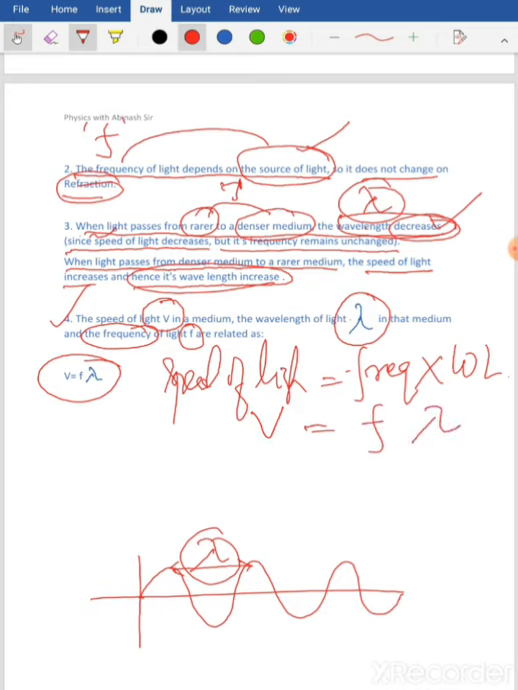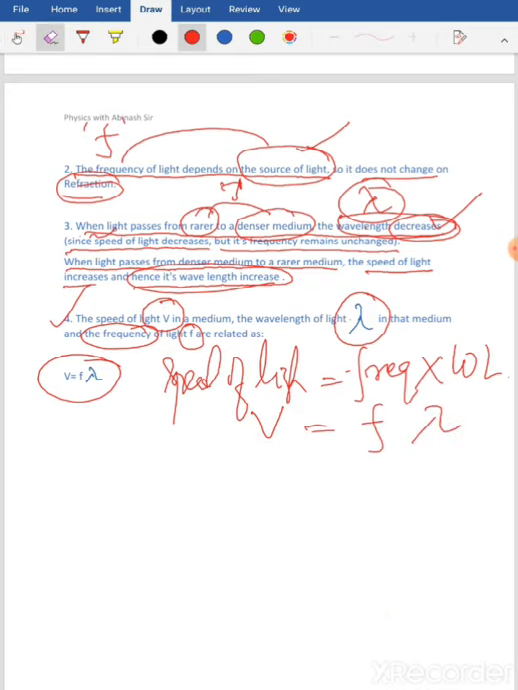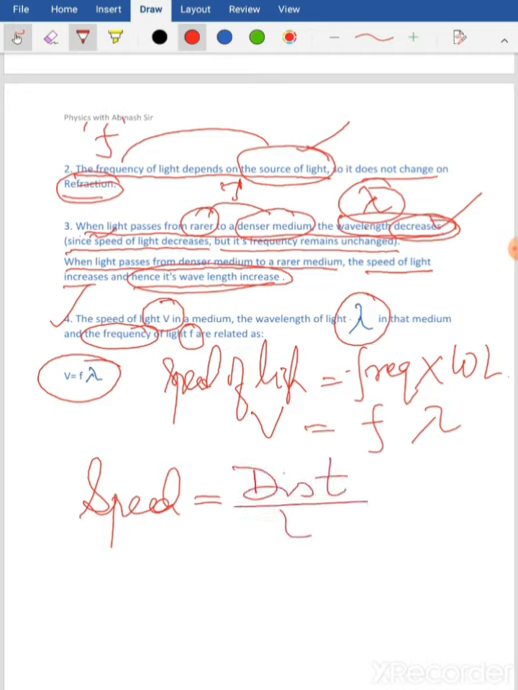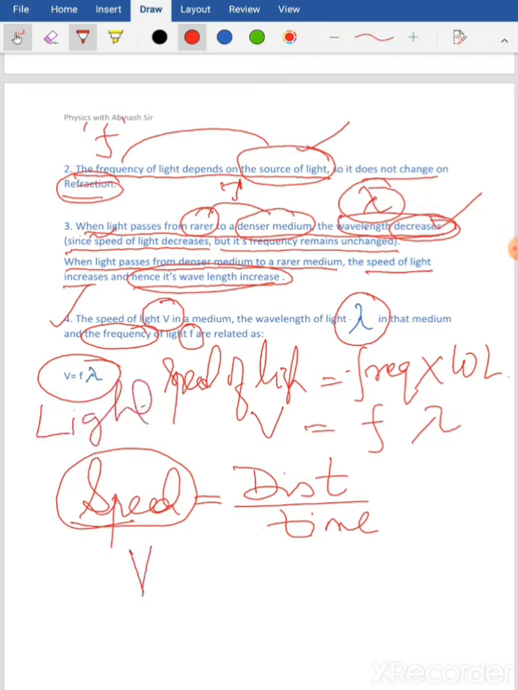Now how did we get this? This comes from the speed, distance, time formula. We have learned this in our class 9 book, part 1, and I hope you have learned this in mathematics also. Speed is given by distance by time. Here we are talking about the light, so speed of light is represented by capital V equals distance divided by time.